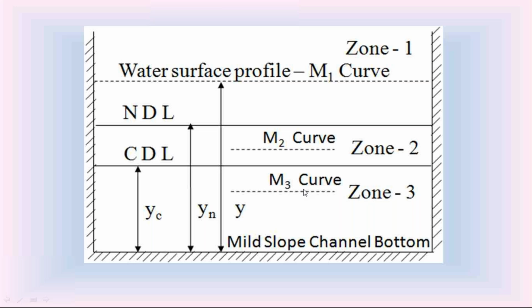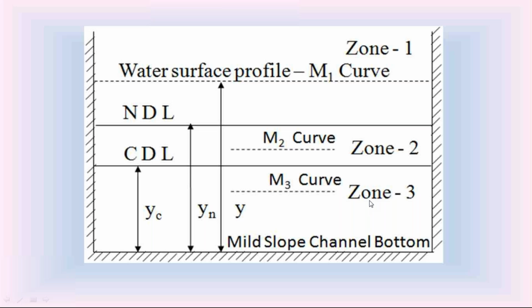Now, how is this M1 curve, the water surface profile in the mild slope channel bottom in zone 1? How is this M2 curve water surface profile in zone 2? How is this M3 curve water surface profile in zone 3?